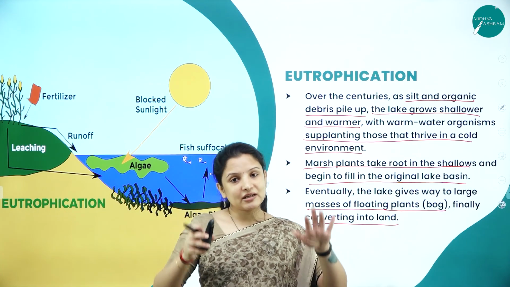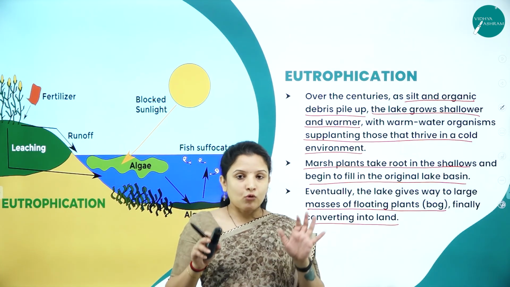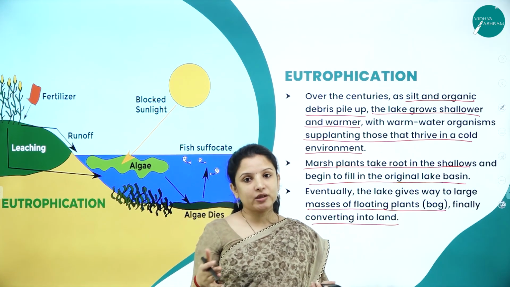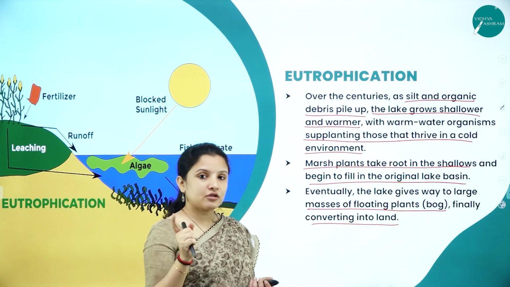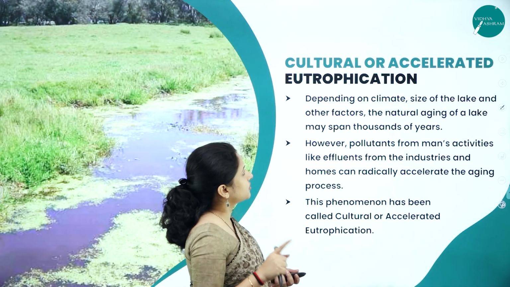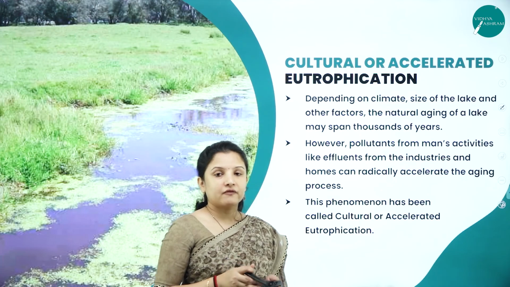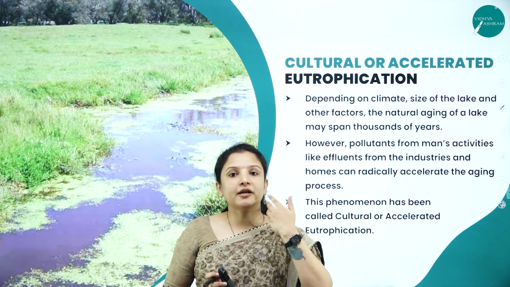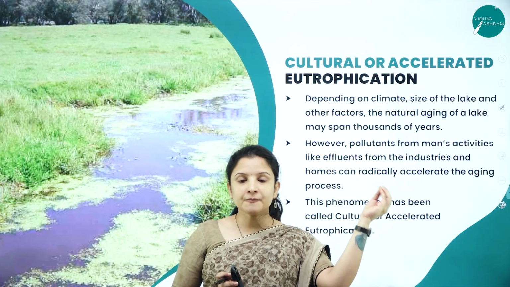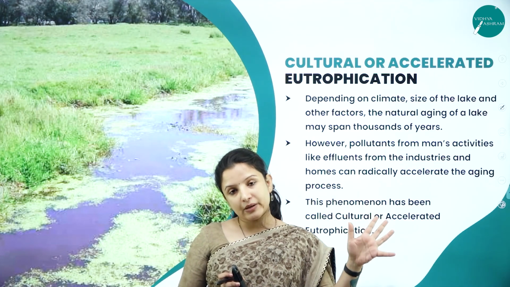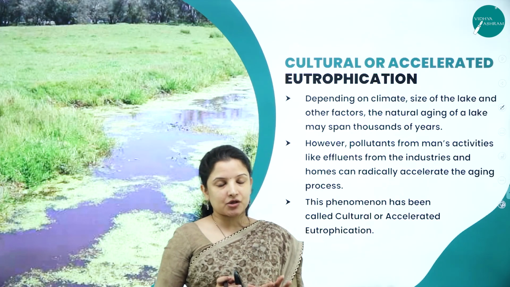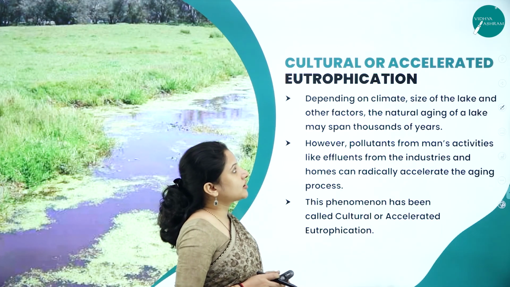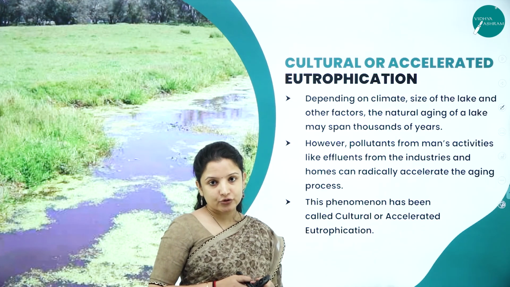You have seen marshes, right? How it is neither a proper land nor a water body. Like that, with trees, it will have trees and all that. So like that, it will get converted because of eutrophication. So this particular process is called eutrophication, wherein the lake eventually ages and starts getting converted into land. That is because of the pollution of the water by nitrates, phosphorus, etc. So that is eutrophication.